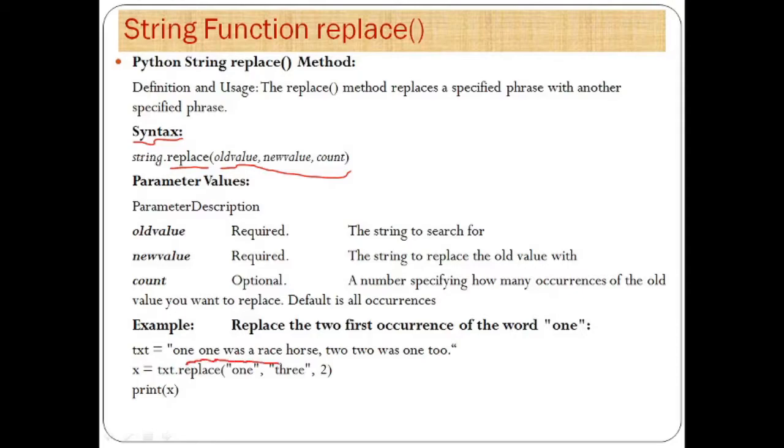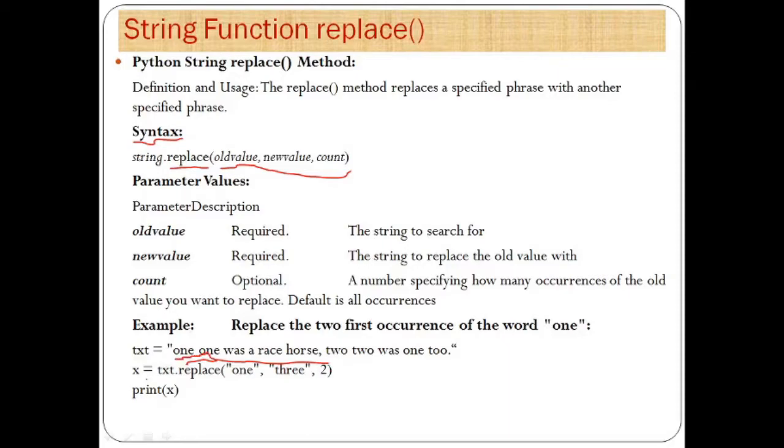For example, see this one. "1 1 was a racehorse. 2 2 was 1 2." This is our string, and we have to replace the first 2 occurrences of the word 1.